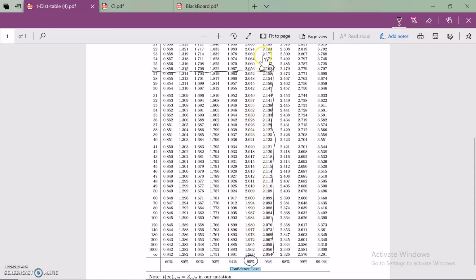No, sorry, it's wrong. It's here, this value. Sorry for that. Not this value, I was doing it wrong. The right one is this one. 95 is this line. I don't know why I was taking that line. So the value comes out to be 2.056. This is our T critical value, 2.056. I hope you understand that.